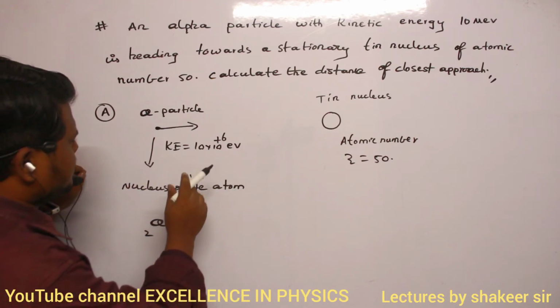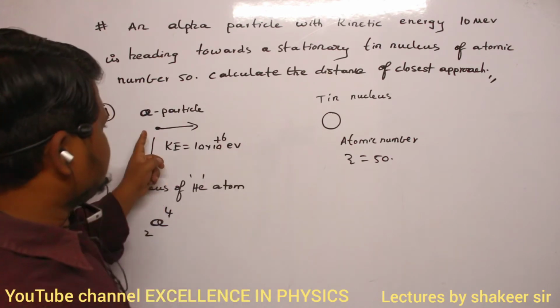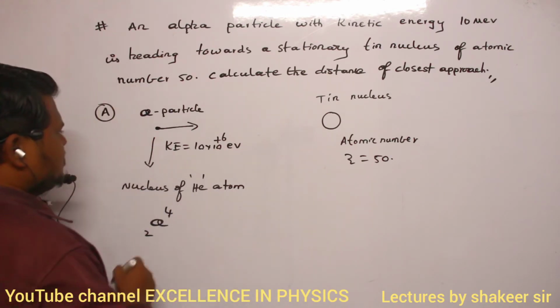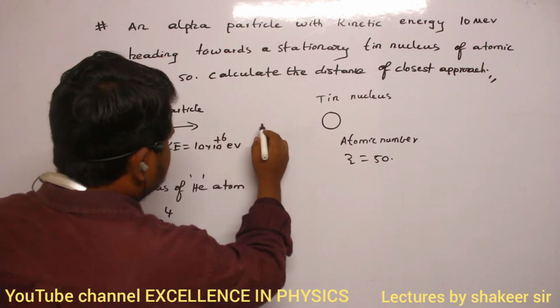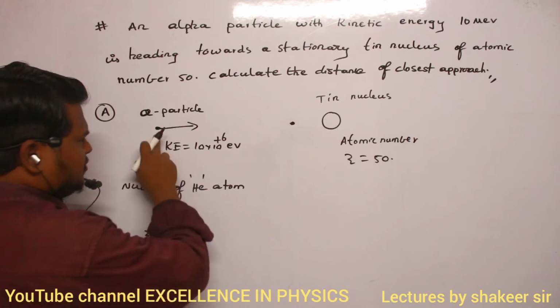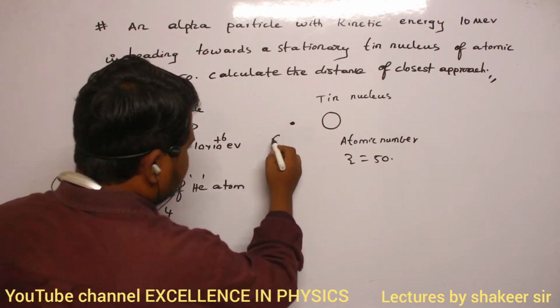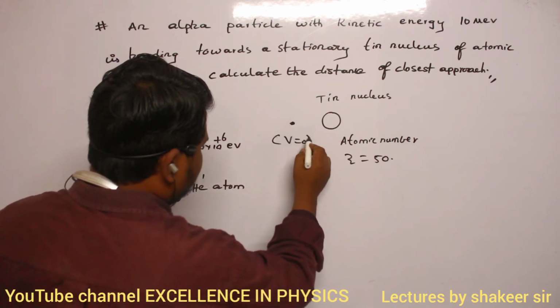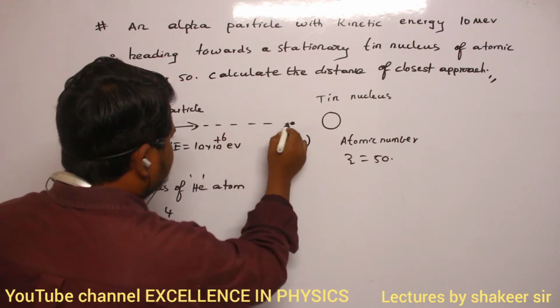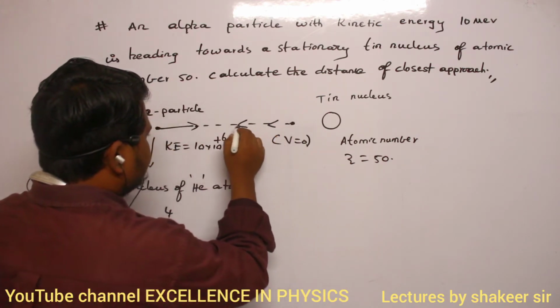So there will be a strong force of repulsion between the alpha particle and this nucleus. When it starts coming towards this nucleus, it may reach only up to this distance. After reaching this distance, its final velocity will become 0. It will travel up to here, and from here it will start returning back.